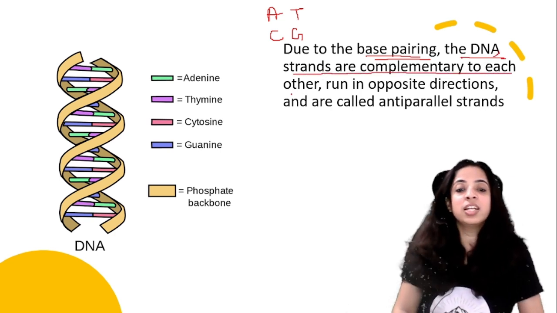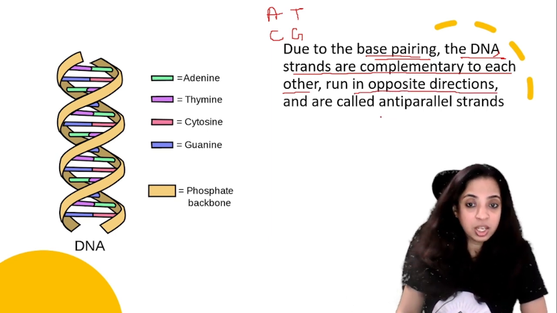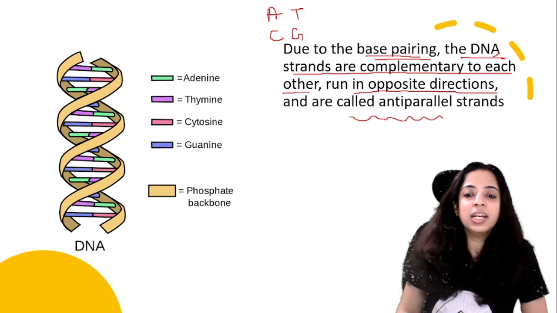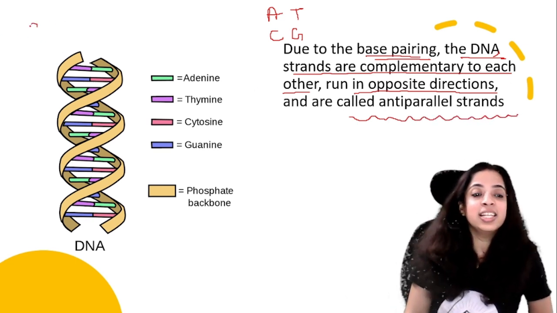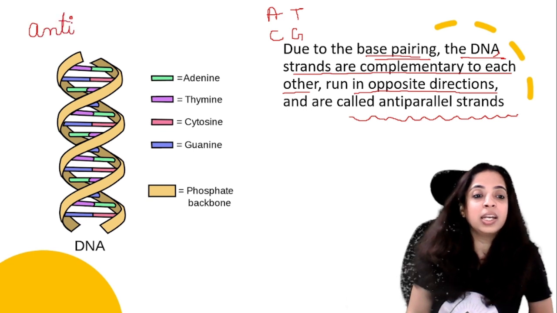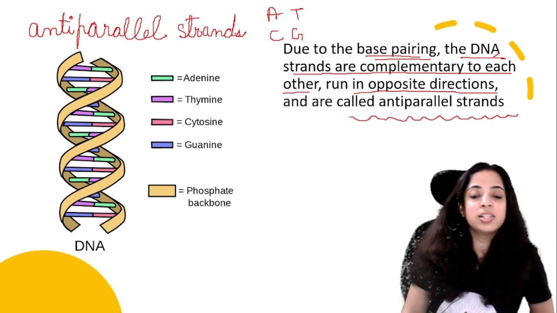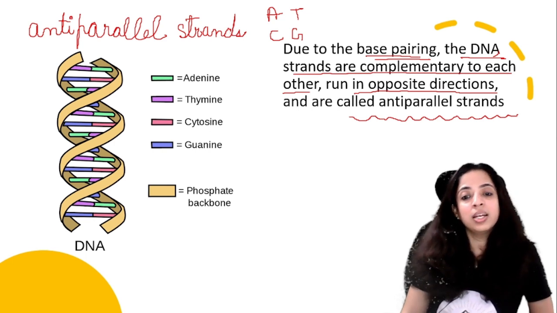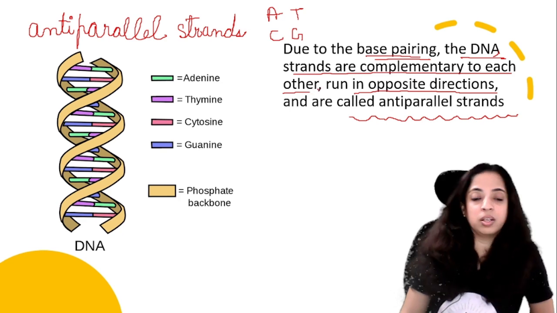That is why we say that they are complementary to each other and they run in opposite directions. And they are called anti-parallel strands. This word is very important. The DNA strands are anti-parallel strands. Okay? So this word is used very frequently. Anti-parallel strands. Why are they complementary to each other? Due to the base pairing.